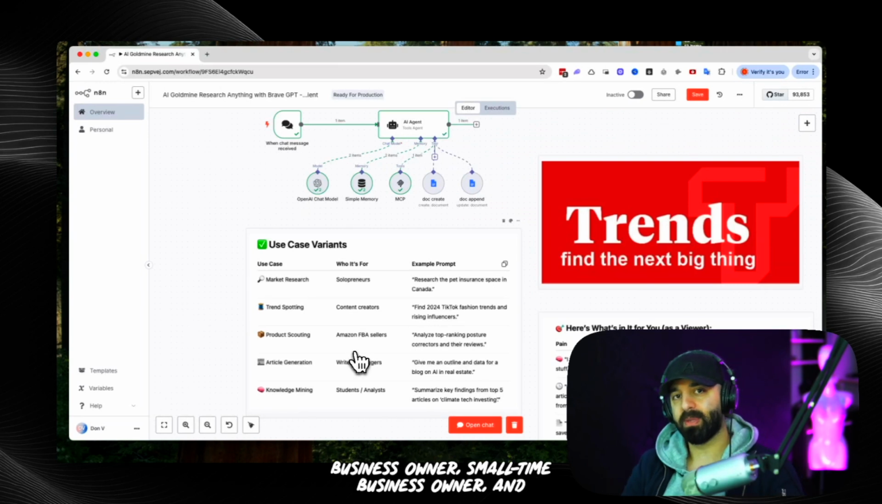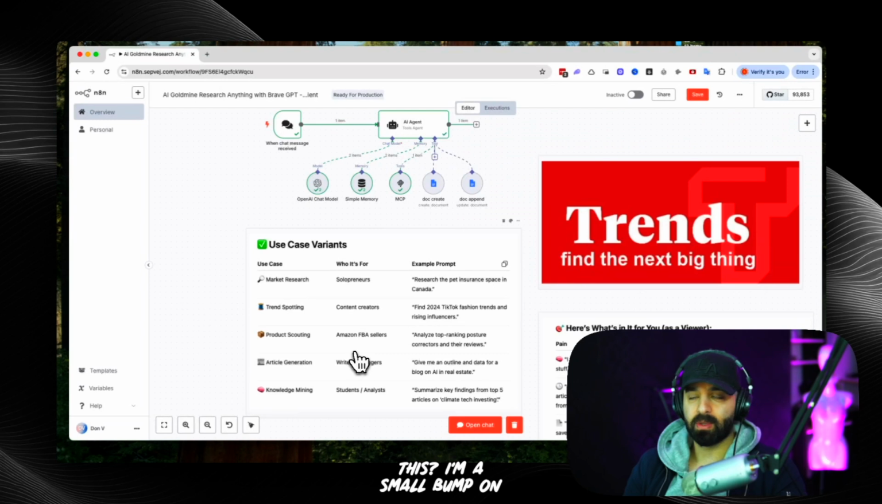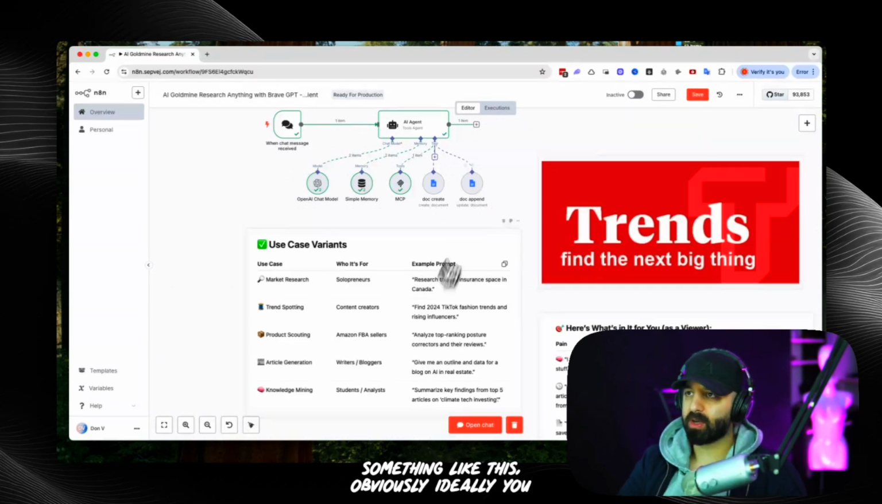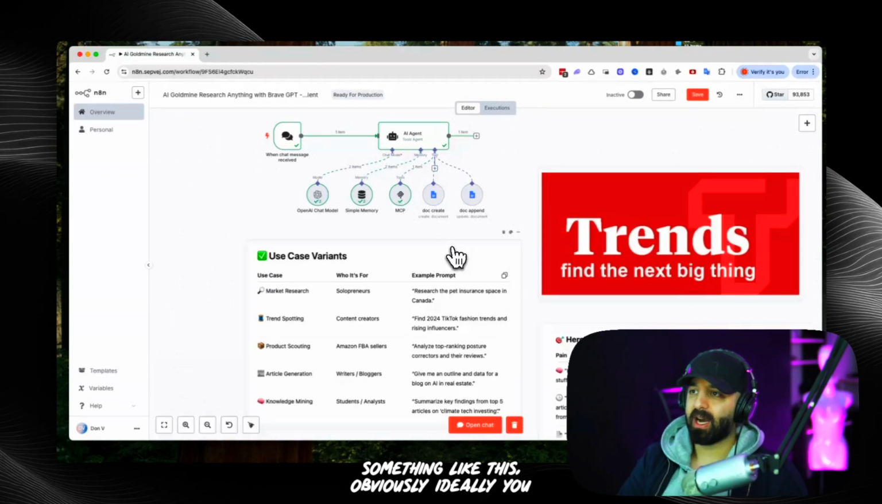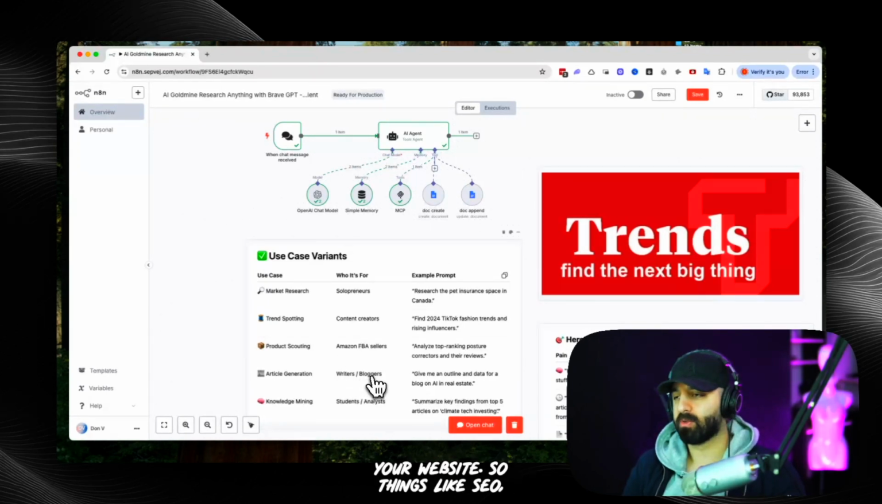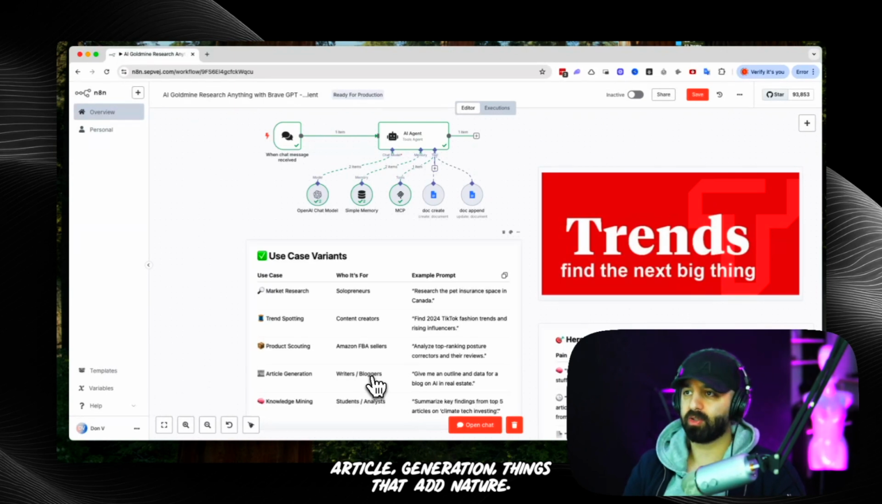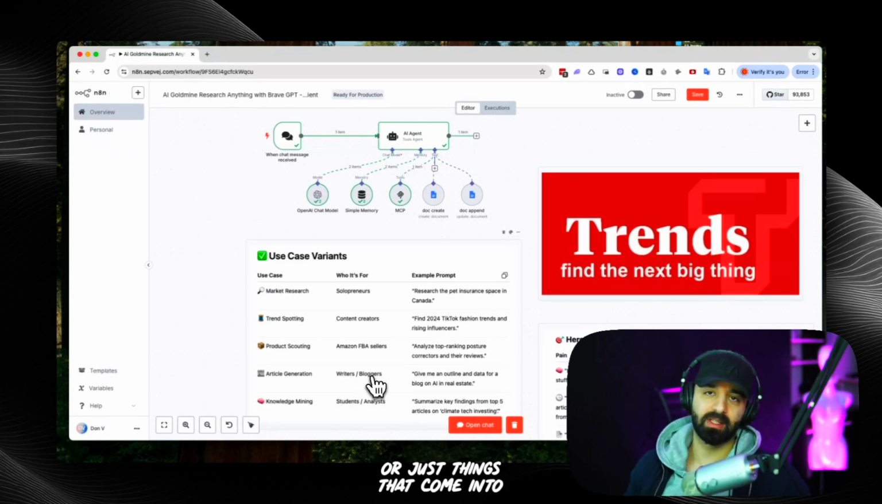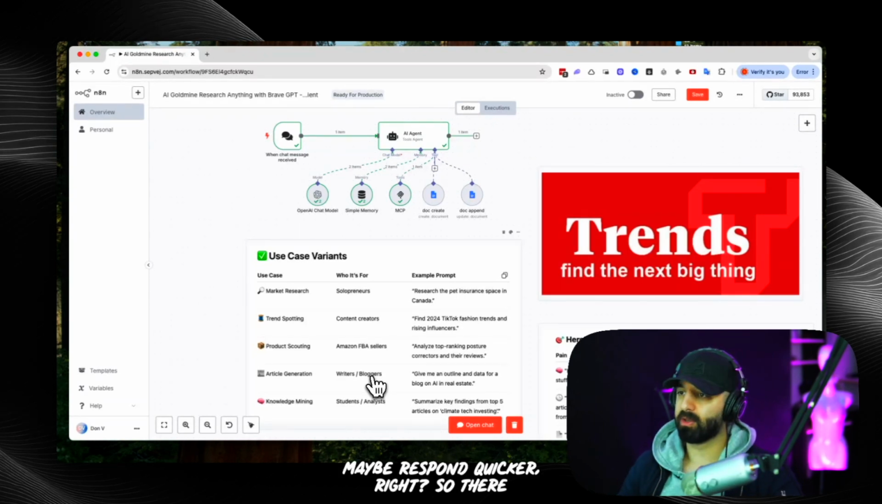And if you are a business owner, a small-time business owner, and you're thinking, how can I use this? I'm a small mom and pop shop or someone like that. If you want to use something like this, ideally you probably focus on getting traffic to your website, things like SEO, article generation, or just things that come into the market that you want to be up to date with, maybe respond quicker.